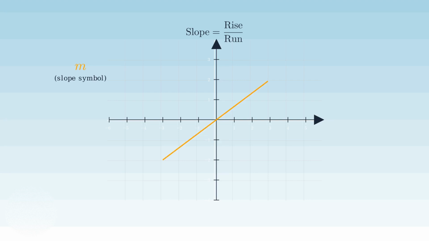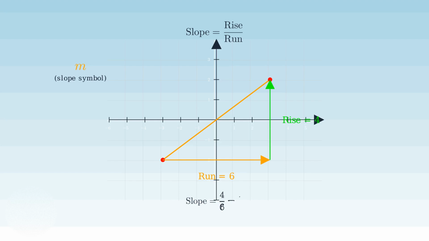Let me show you what rise and run mean visually. I'll draw a line and then show you how to identify the rise and run components. The rise is the vertical change, how much the line goes up or down. In this example, the line rises 4 units vertically. The run is the horizontal change, how much the line moves left or right. Here, the run is 6 units horizontally.